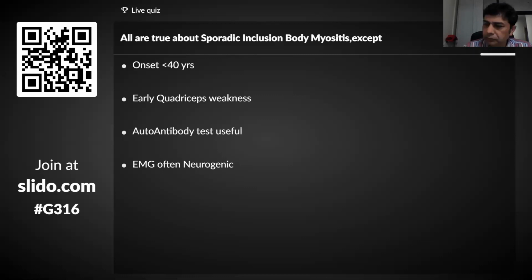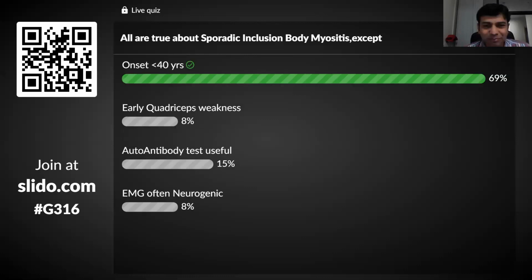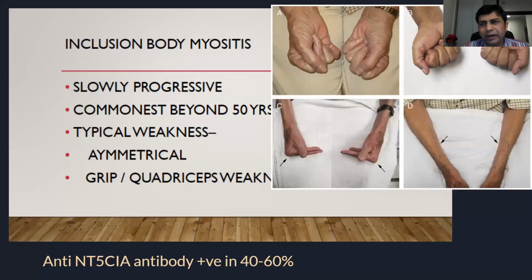Yeah, so practically all of you have answered correctly. And inclusion body myositis, we all know, is a different kind of inflammatory myopathy. It doesn't fit into the other categories of inflammatory myopathy. It is found in an older age group, has an asymmetrical pattern and typical weakness. We know that they develop a distal weakness and a quadriceps weakness.